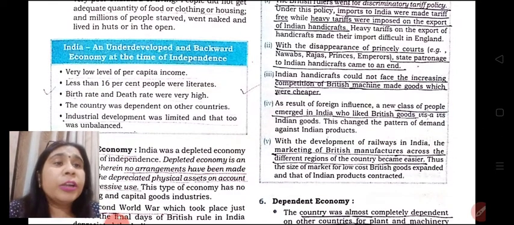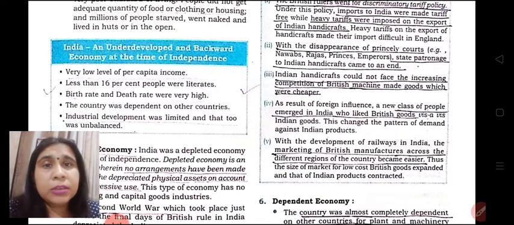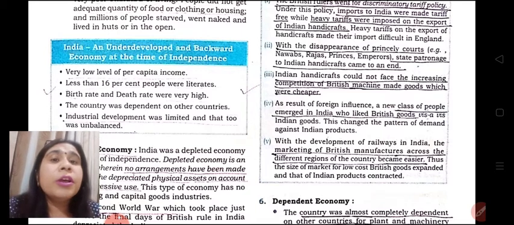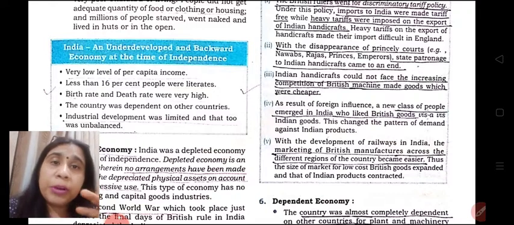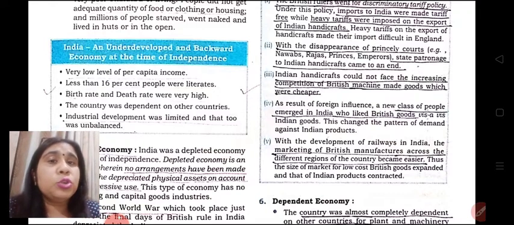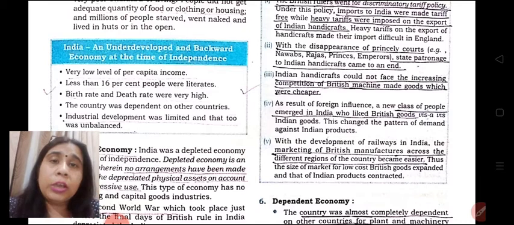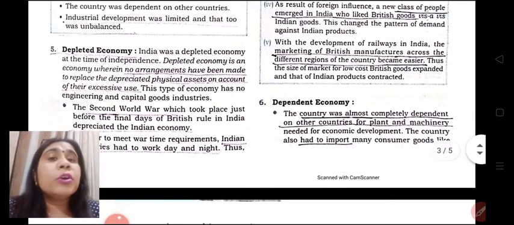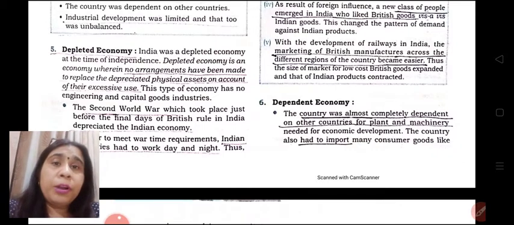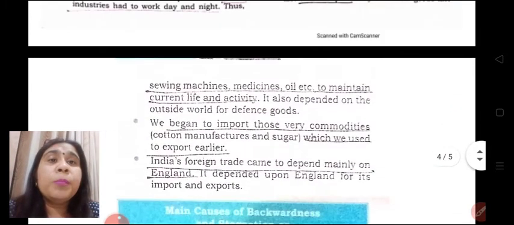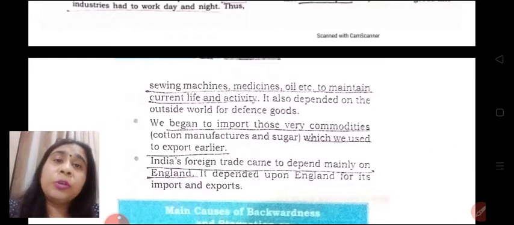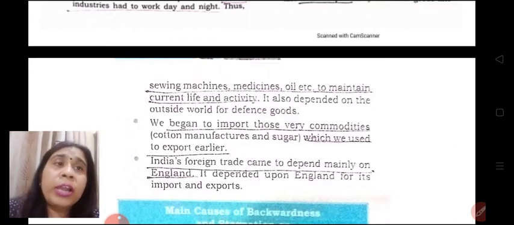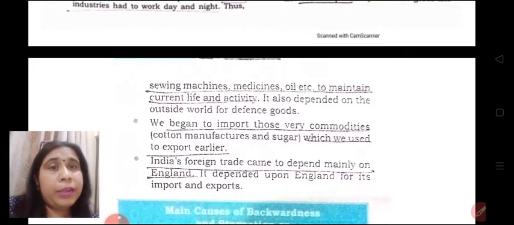Marketing of British manufacturers across different regions of the country became easier because Britishers developed railways in our nation. So this way we come to know that depletion of our economy took place due to war, due to decay of Indian handicrafts also. Sixth feature is our economy was a dependent economy. Dependent for what purpose? It had to import sewing machines, medicines, oil, etc. to maintain the current life and activity.